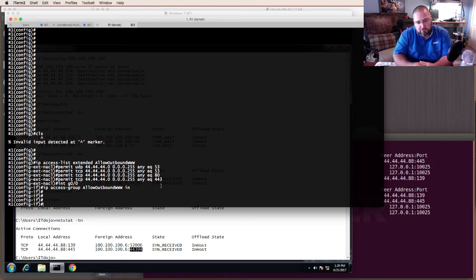What you want to do is think about this a little more. Traffic's going to leave because I'm going to allow it to go out, but then I only want certain kinds of traffic to come back in. For instance, I only want traffic coming from the ports that I allowed out to be able to come back in. Okay, that makes sense.